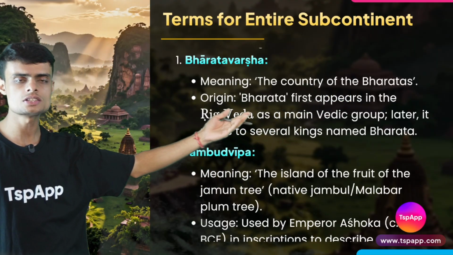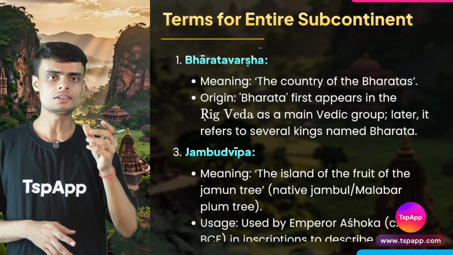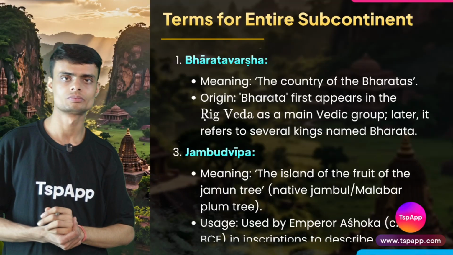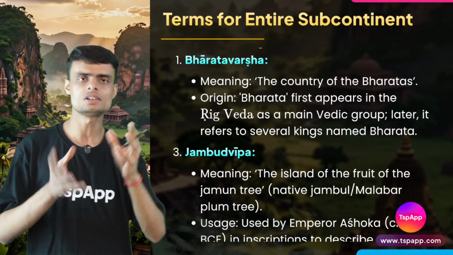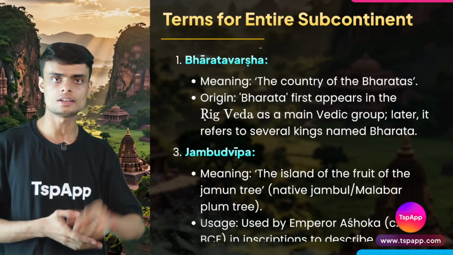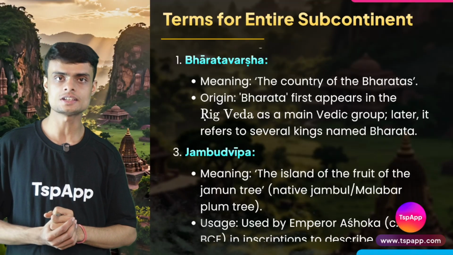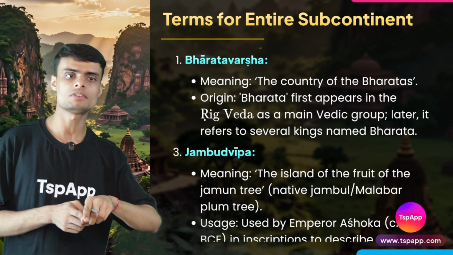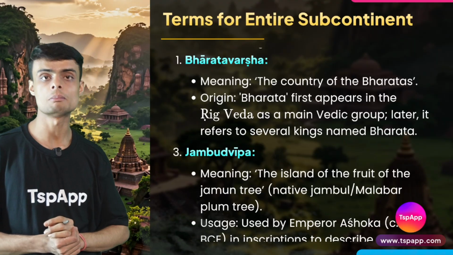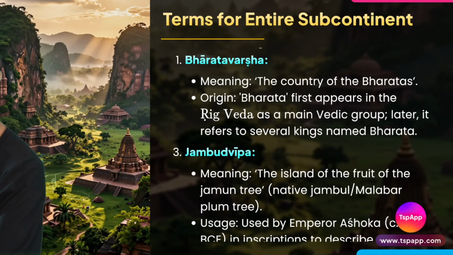Bharats. Who are Bharats or Bharat? This name is actually the name of a Vedic group. Vedic group means a special tribe. We call them Aryans. So there was a special tribe group called Bharatas, and from them we have given the name, the land of Bharatas, Bharatvarsh. Okay, so do you know the history of India, Aryans?